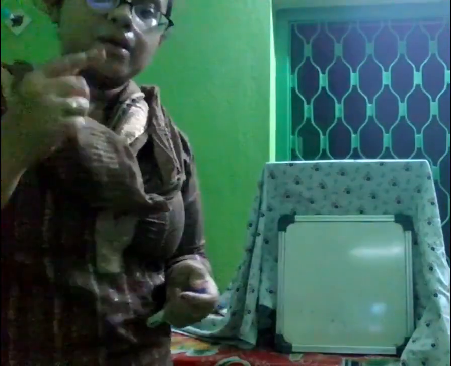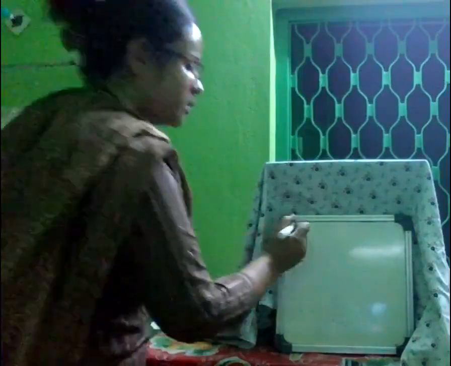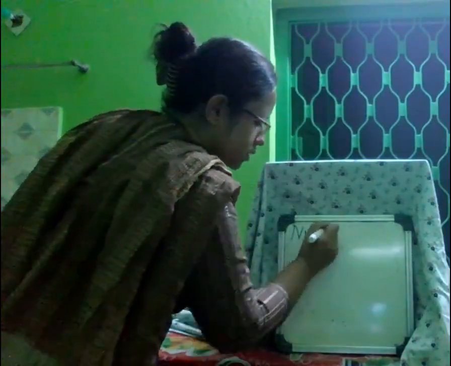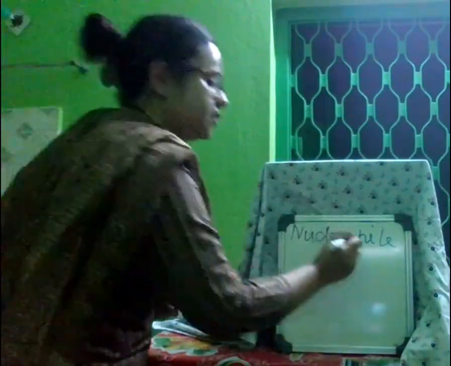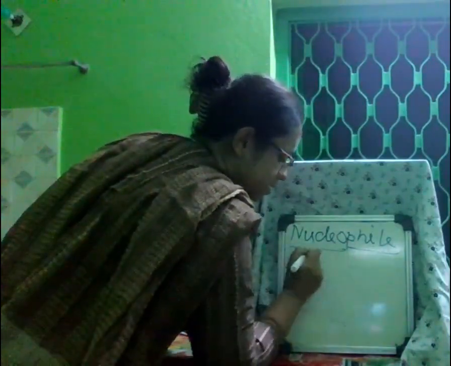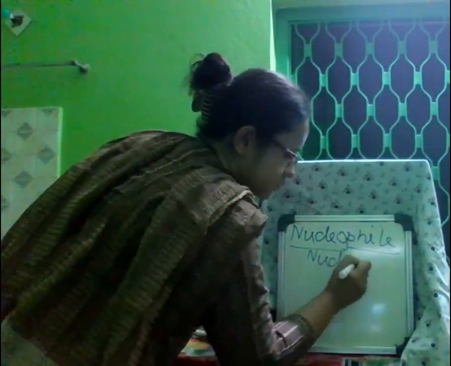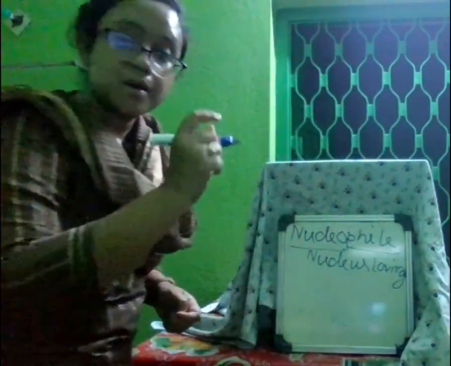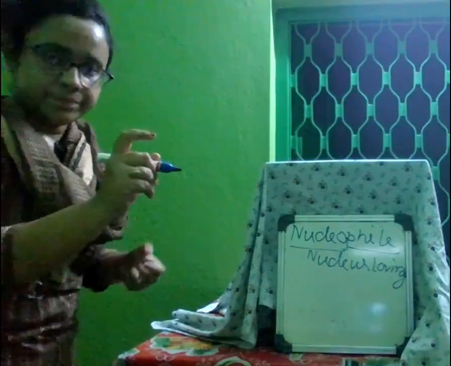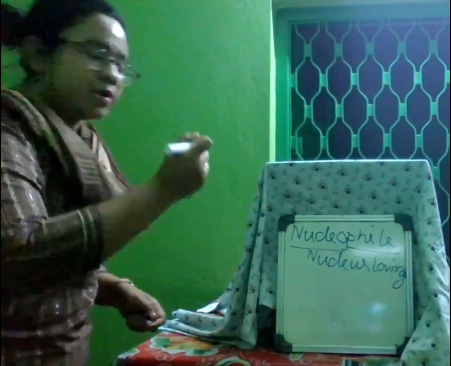First of all, let's talk about nucleophile. What I said, phile means loving, so nucleophile means nucleus loving. What is nucleus? The center. In the nucleus, what are there?